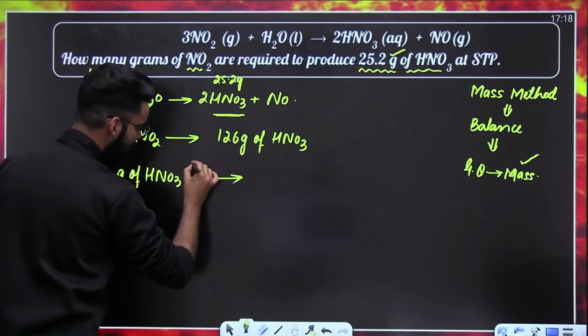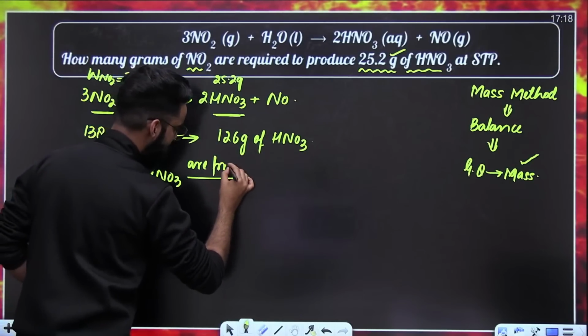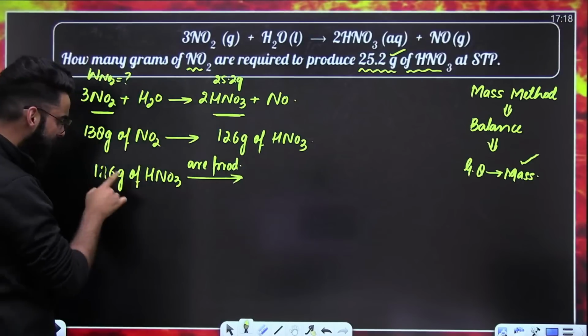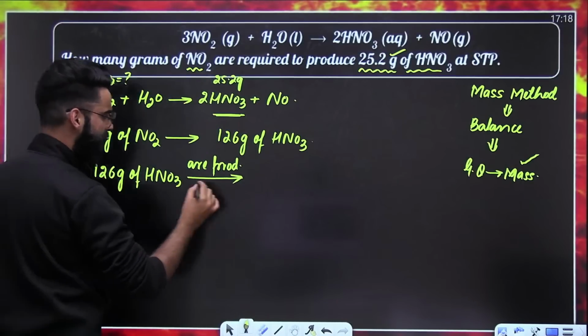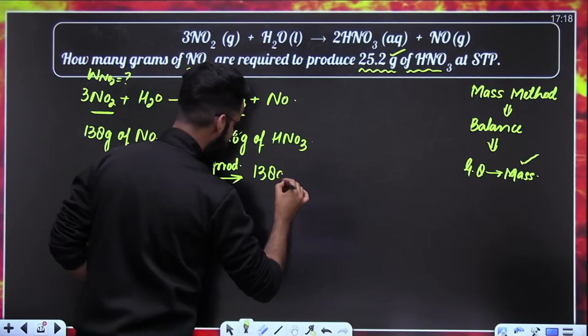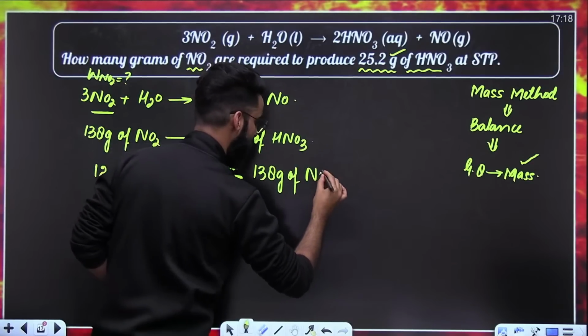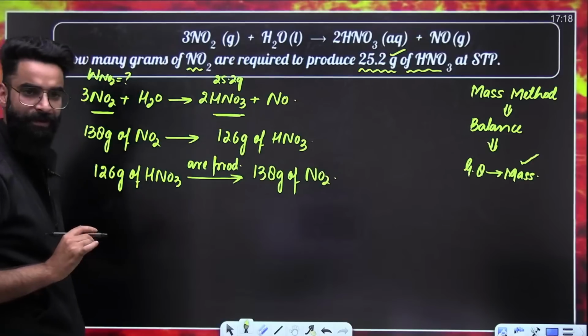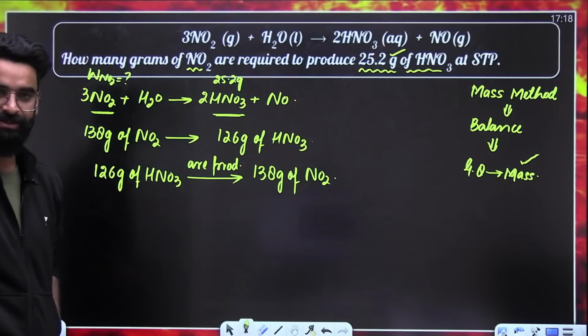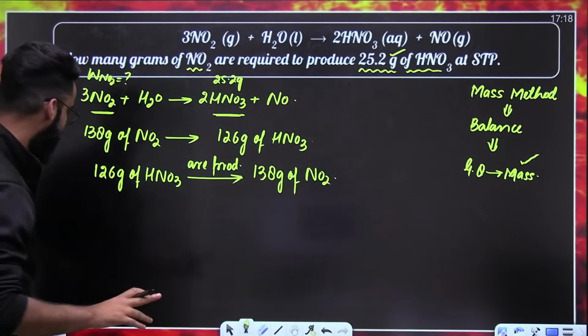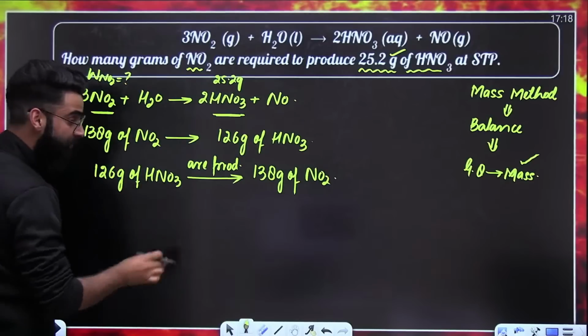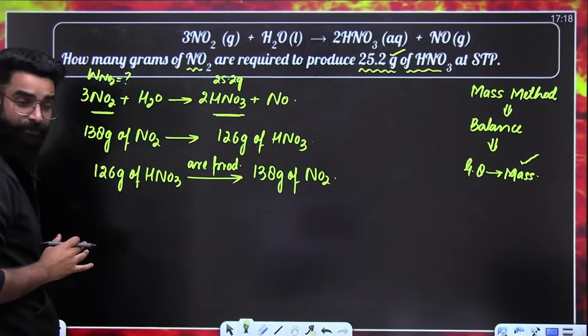126 grams of HNO3 are produced. As per stoichiometry, 126 grams of HNO3 are produced from 138 grams of NO2. Okay? Guys, today you are going to see some mind-blowing questions. Just wait for that. 126 grams of HNO3 are produced from 138 grams of NO2.